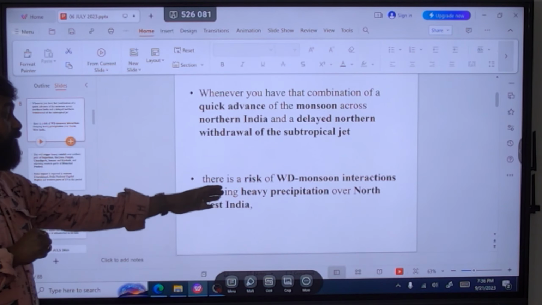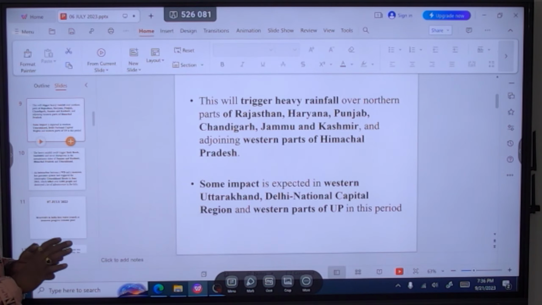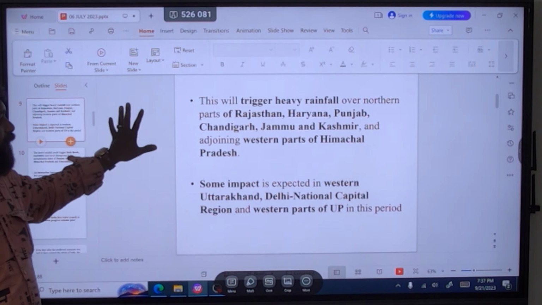Now look here, heavy rainfall might occur in these northwest regions. You see this, Rajasthan, Haryana, Punjab, Chandigarh, even Jammu and Kashmir and the western part of Himachal Pradesh might also have that much rainfall. So it will cover all of northwest India.